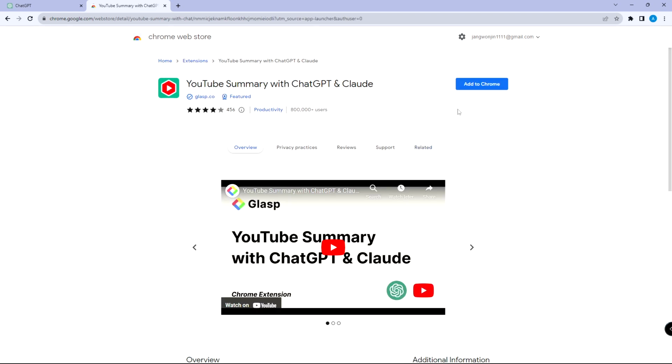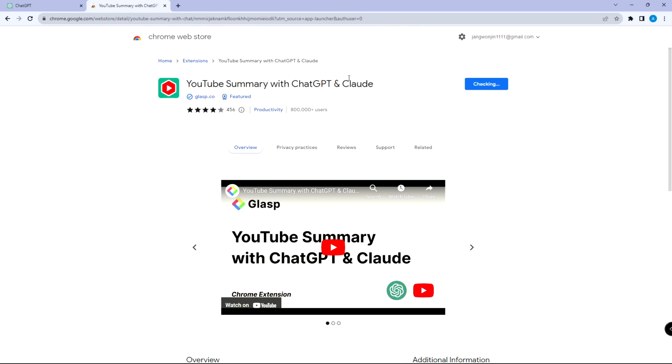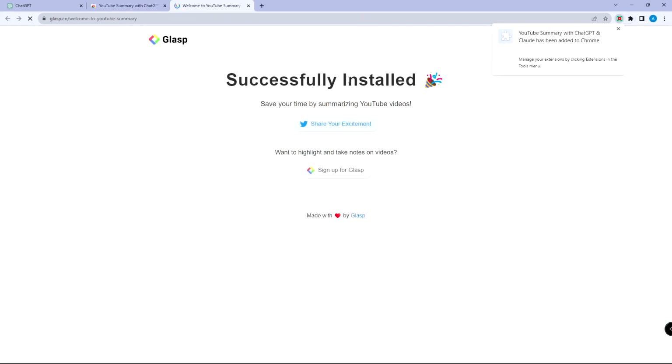Click Add to Chrome to install the extension. A small dialog box will open saying, "This extension can read and change all your data on all websites. If you don't like it, click Cancel." But I'm going to click Add extension to continue. When you've finished downloading your first ChatGPT extension, go to the YouTube video and check if it's working.